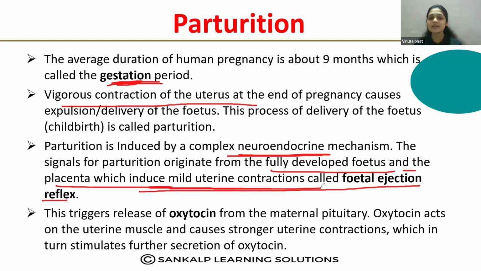And this triggers the maternal pituitary gland to release oxytocin, and oxytocin acts on the uterine muscle, causing stronger contraction, which stimulates further secretion of the